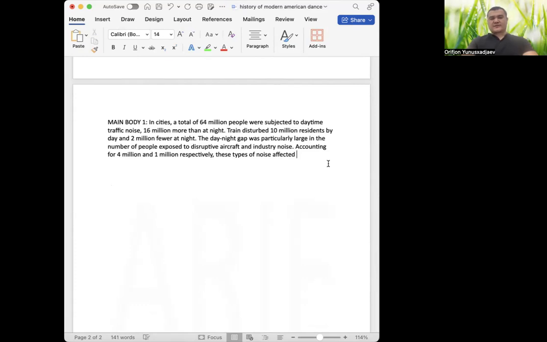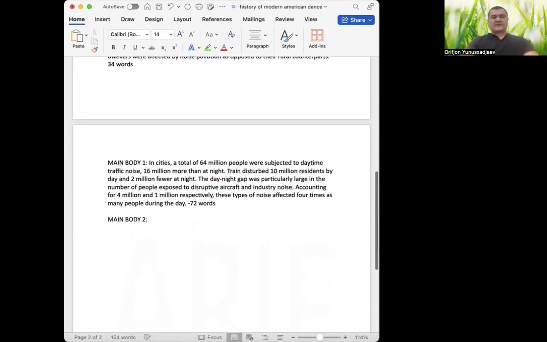So it says 4 times, right? For both. 4 times as many people during the day. That's it. Ladies and gentlemen, our first main body is ready. So it is 72 words. Okay. 72 words. Great. Now main body 2.